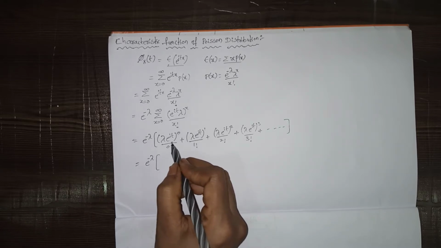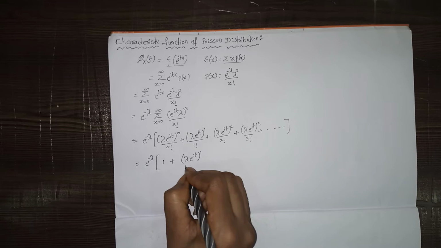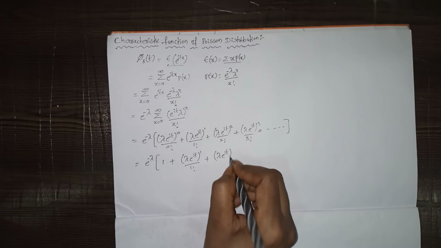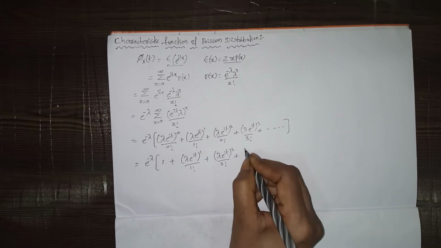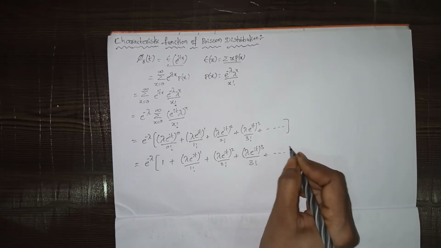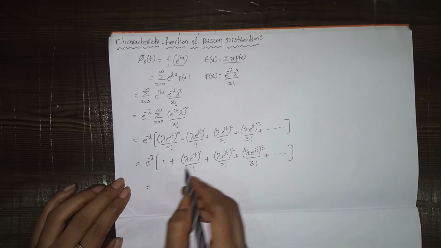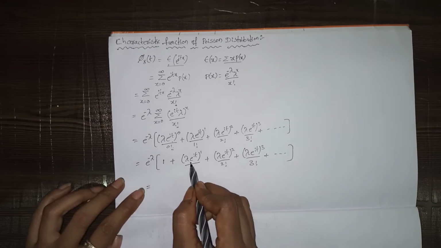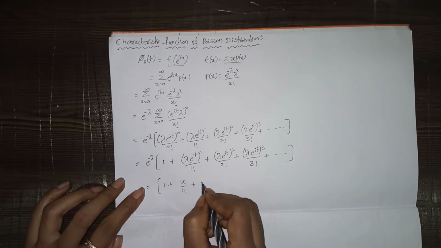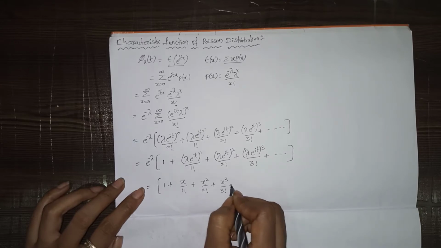So e power minus lambda into, here power 0 is 1 and 0 factorial is 1, so 1 by 1 is 1, plus lambda e power i t whole power 1 by 1 factorial, plus lambda e power i t whole square by 2 factorial, plus lambda e power i t whole cube by 3 factorial, and so on. If we think of this term as x, it is of the form 1 plus x by 1 factorial plus x square by 2 factorial plus x cube by 3 factorial and so on.